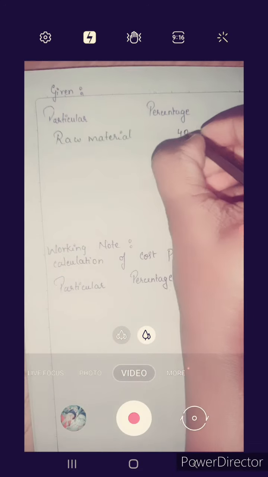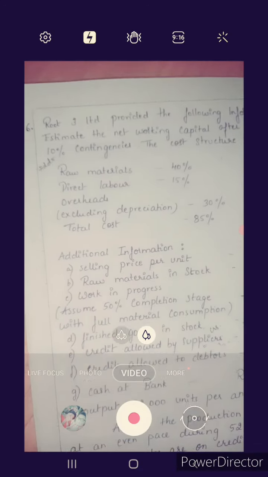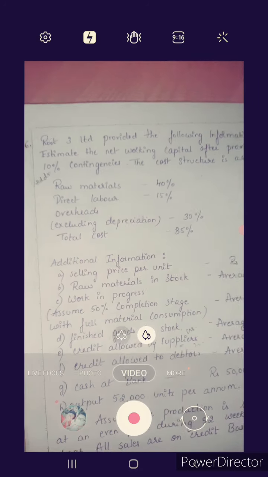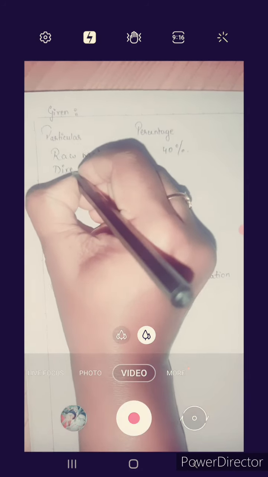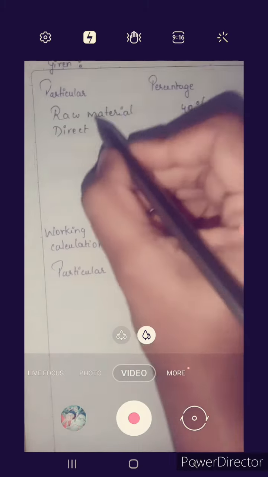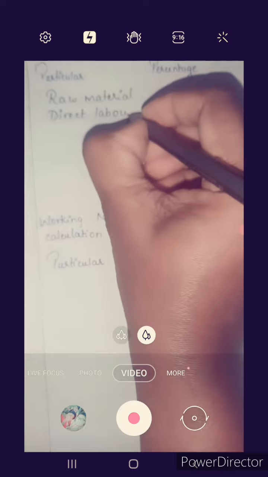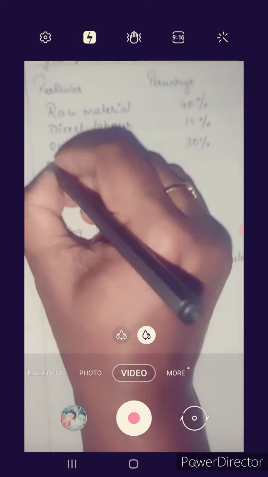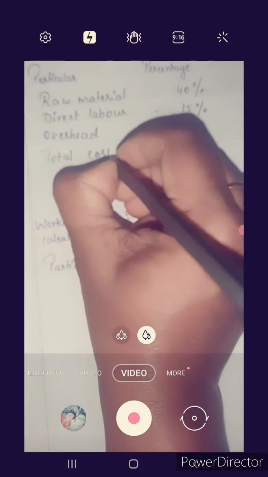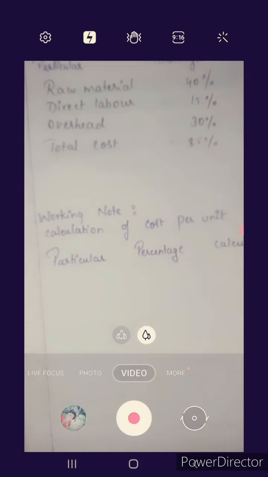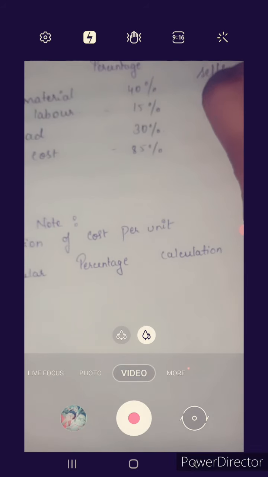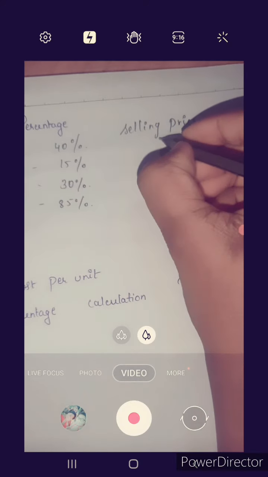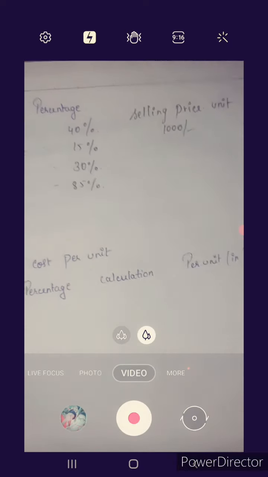Raw material is 40% of selling price. Direct labor is 15%, overheads given 30%, total cost given 85%. Selling price per unit is 1000 rupees.